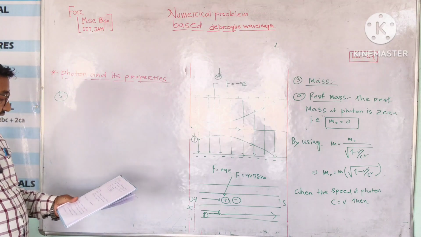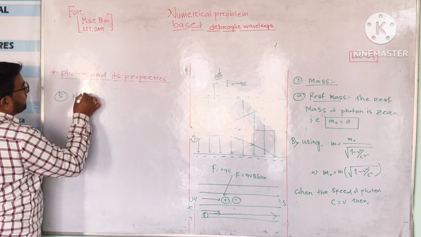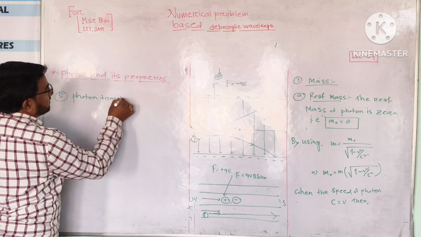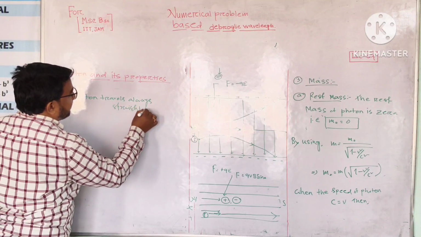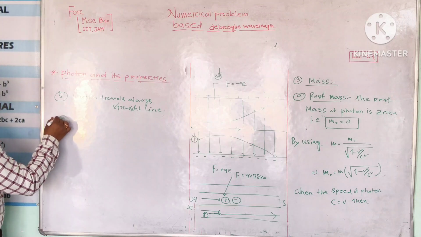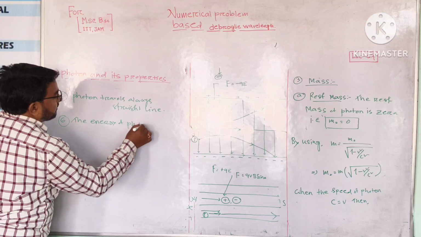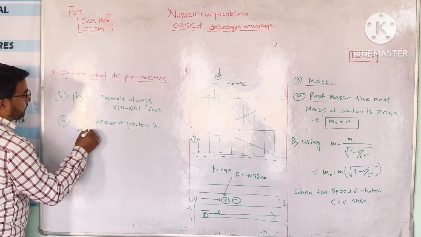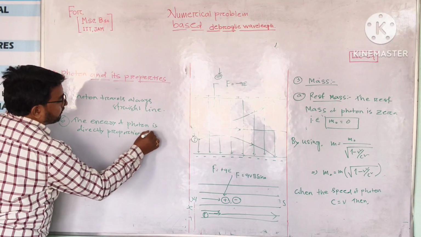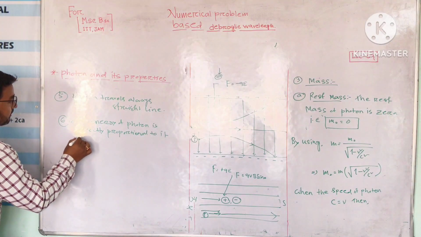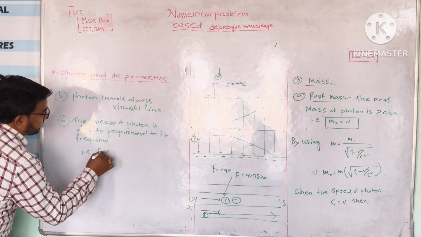Now we are going to discuss the next characteristics of the photon. Photon always travels in a straight line. Number 6, the energy of photon is directly proportional to its frequency, that is, energy is directly proportional to nu.